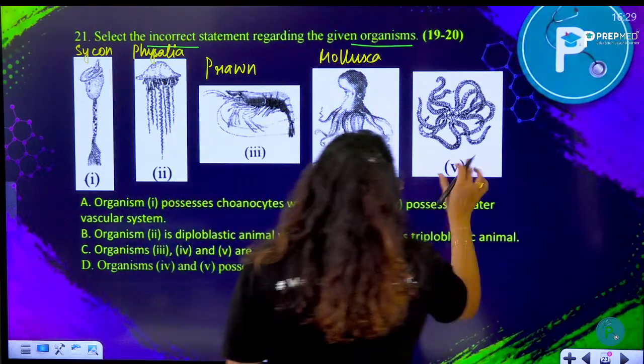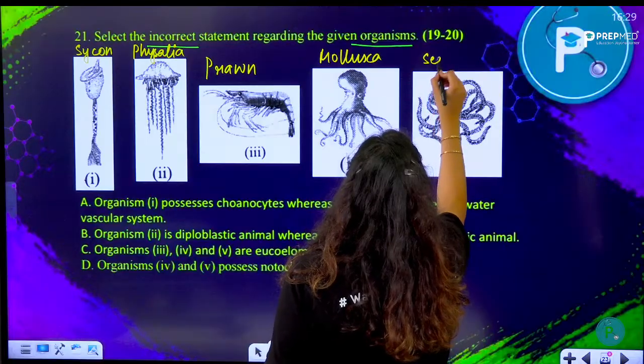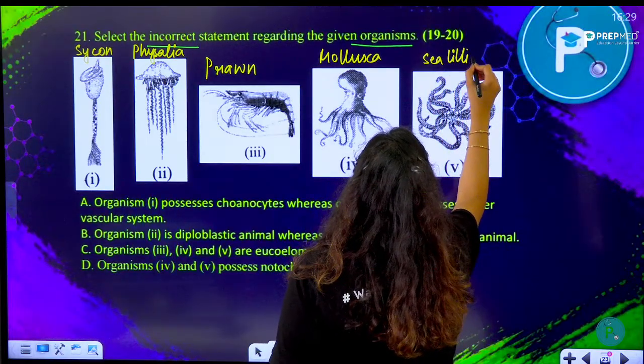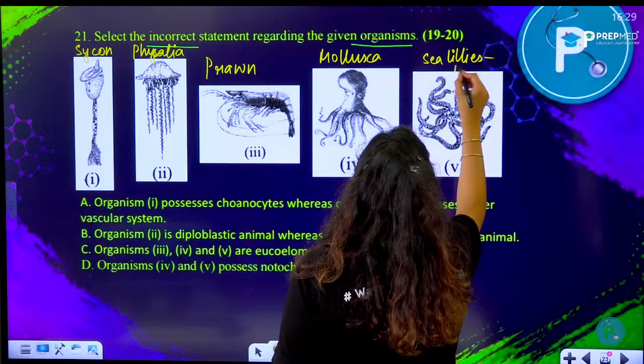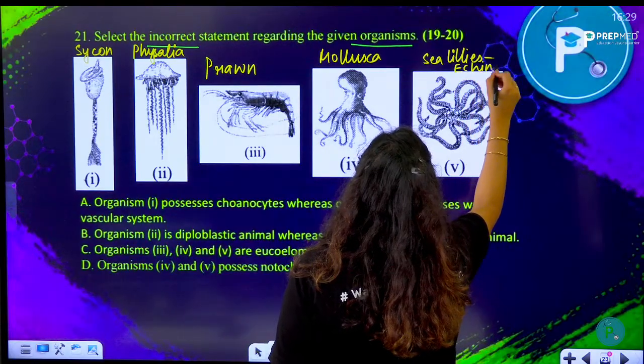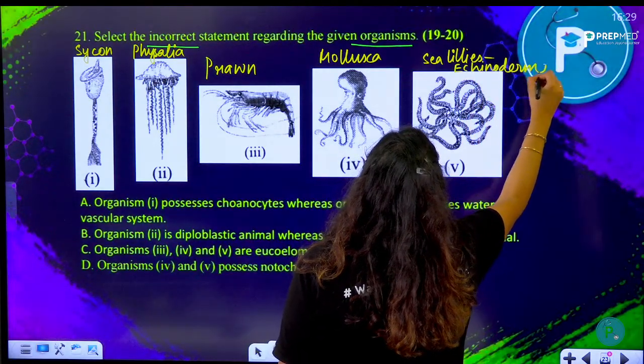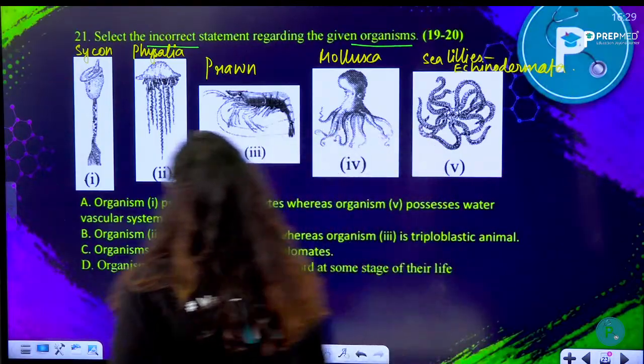Then number 5 is a sea lily. Sea lilies belong to echinodermata.